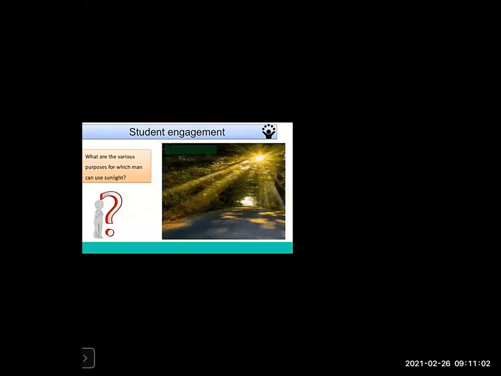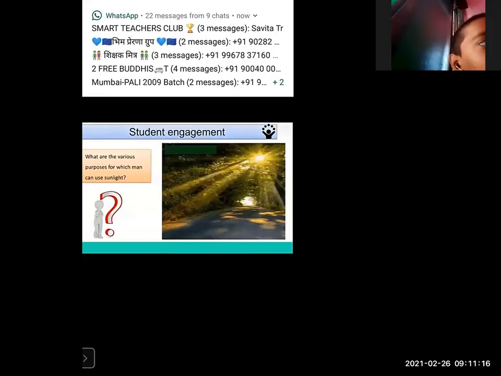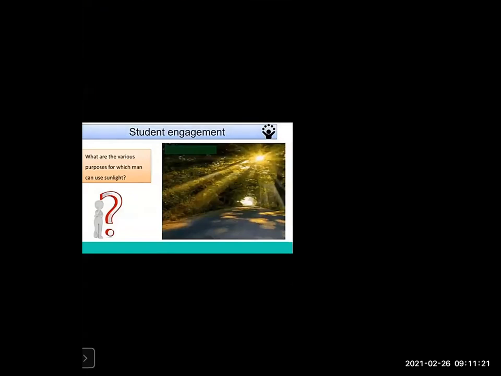We get light from the sun, and what other things can we do with sunlight? Heat energy. Every day our mother washes clothes and puts them out to dry. Why do our clothes dry? Through the sunlight.